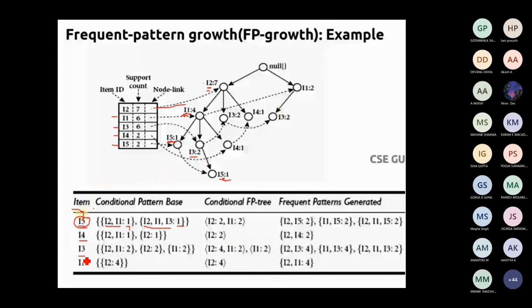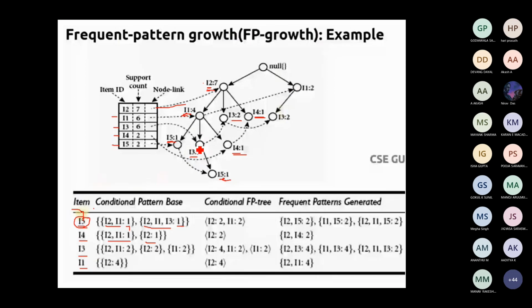In the same way, you just do it for I3, and in the same way for I1. I'll traverse I4 here. Where is I4? I4 is over here, in two places. One of the I4 is like this: I2, I3, and I4, with count 1. And then here one I4 is there, with I2, 1. So it is going to be I2 1.